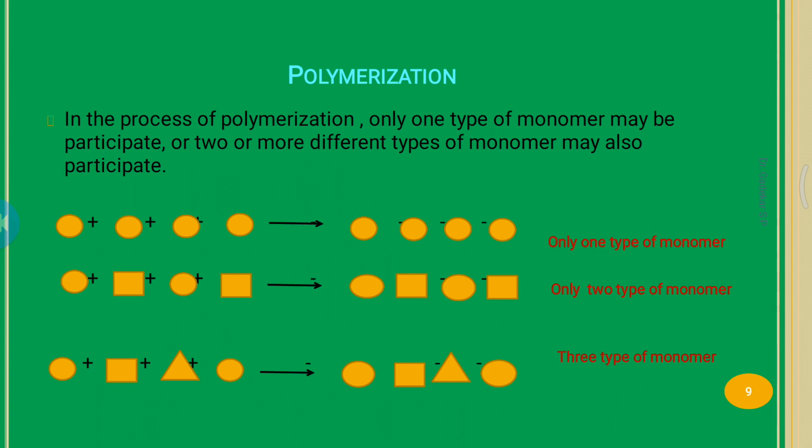First, only one type of monomer participates. Second, two types of monomers may participate. And third, more different ones: circle, triangle, square, etc. are in the polymer. Okay, so this is the type of polymerization.